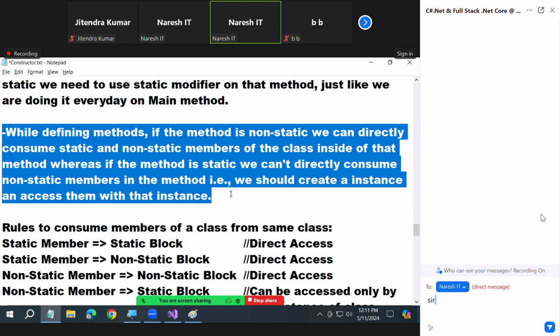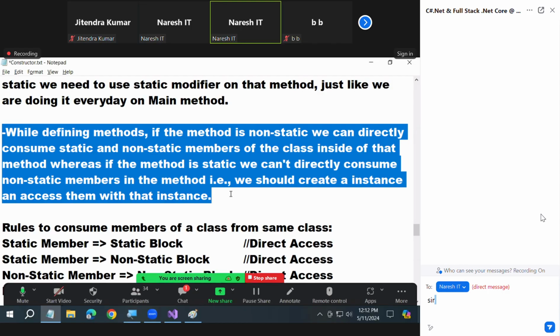Remember, at the start of the week I talked about writing methods and creating instances. On that day, I told you where we can create the instance of a class. An instance of a class can be created in the same class or in another class also. Yes or not?